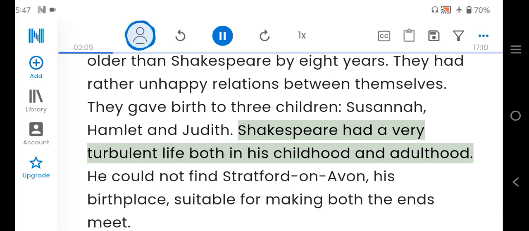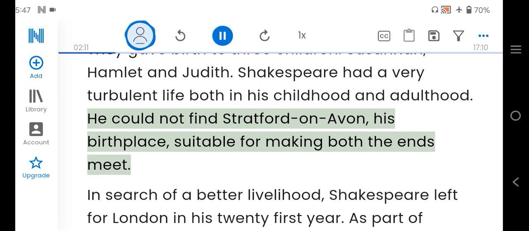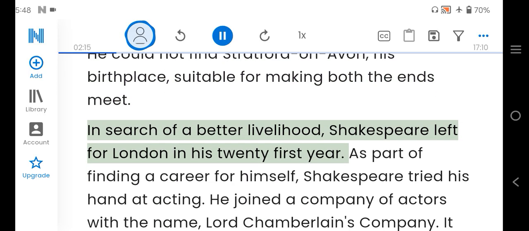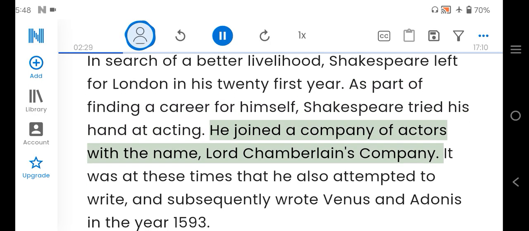Shakespeare had a very turbulent life both in his childhood and adulthood. He could not find Stratford-on-Avon, his birthplace, suitable for making both ends meet. In search of a better livelihood, Shakespeare left for London in his 21st year. As part of finding a career for himself, Shakespeare tried his hand at acting. He joined a company of actors with the name, Lord Chamberlain's Company.